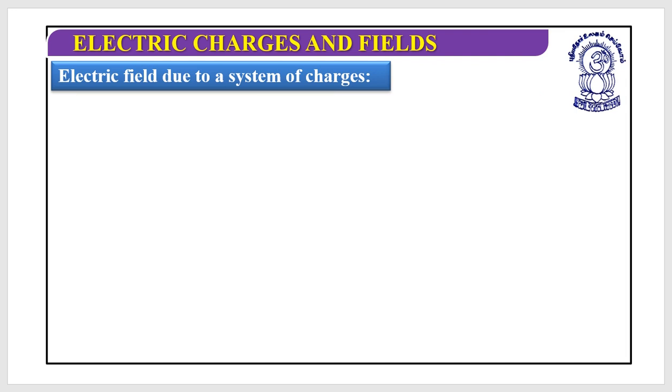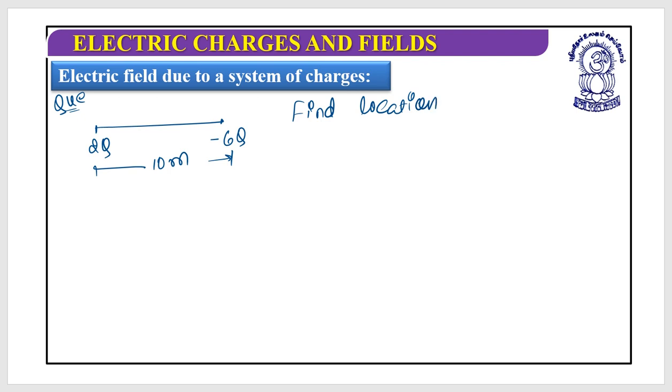Let's move to one more question. Do it yourself as well, do it fast. Let's say this is charge 2Q, this is charge minus 6Q. The separation between them is 10 meter. You need to find the location at which the net electric field will be 0.